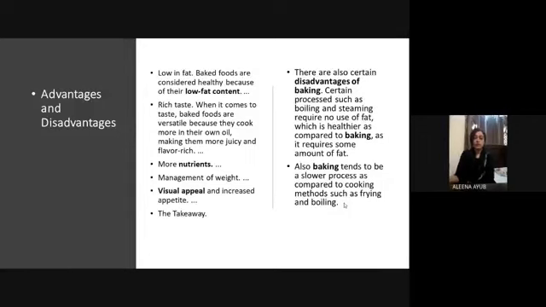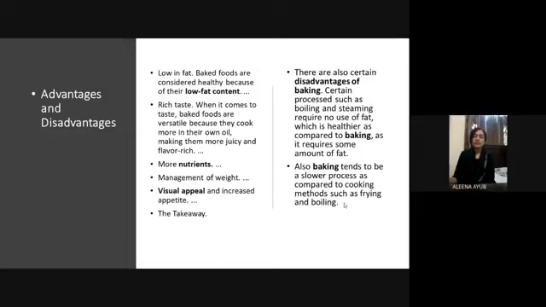Obviously it's low in fat because we are not using that much oil, as in frying or roasting. We are using a lesser amount of oil or butter, so it's a kind of low-fat content. But still, we are adding butter or cream, so it's not that low in fat. Rich in taste: baking is a nice technique which increases the appetite and the taste of the food. It has more nutrients, like proteins from the eggs, the flours, and the carbs. So it's a nutrient-rich food which we can have as a complete meal.